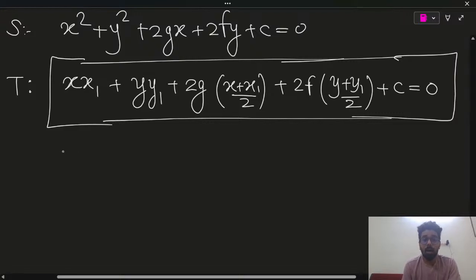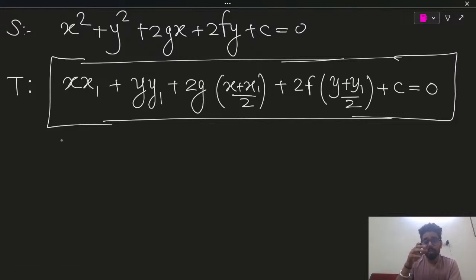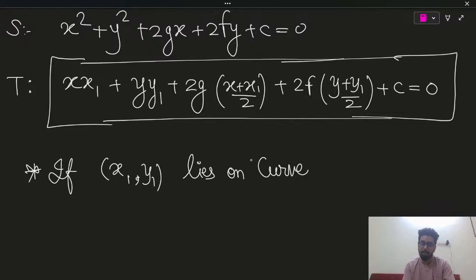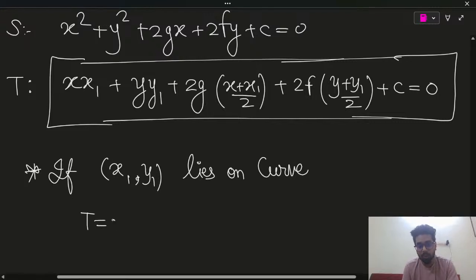Here the line T represents a tangent or a chord. This is decided by the position of x1 comma y1. So we will write down over here, if x1 comma y1 lies on the curve, it can be circle, parabola, ellipse, hyperbola, T equal to 0 represents a tangent.